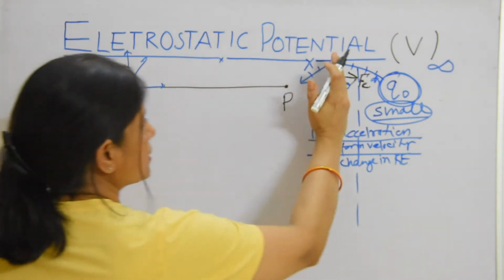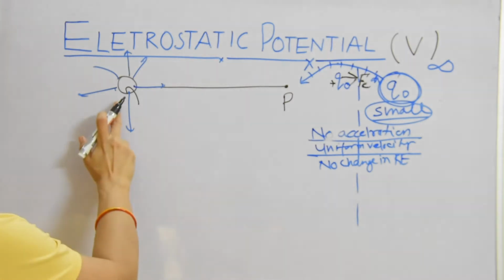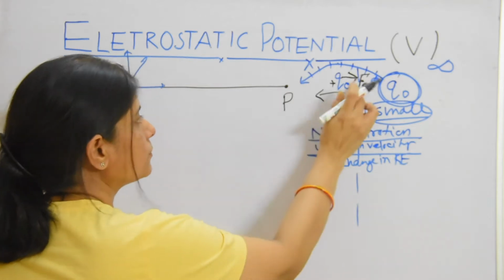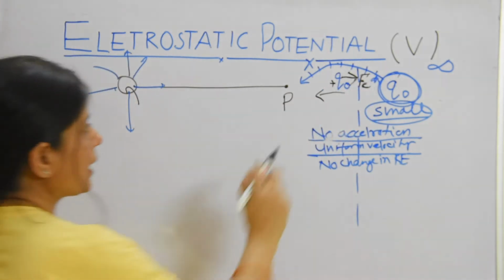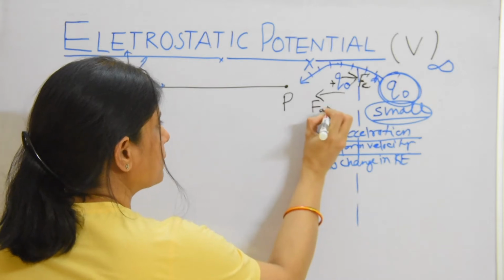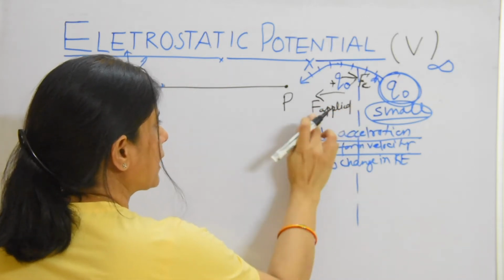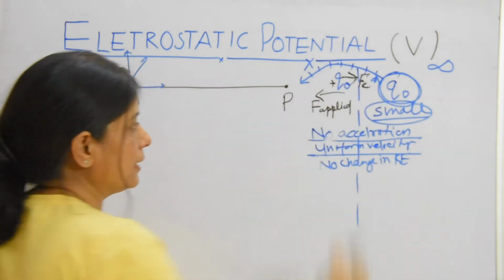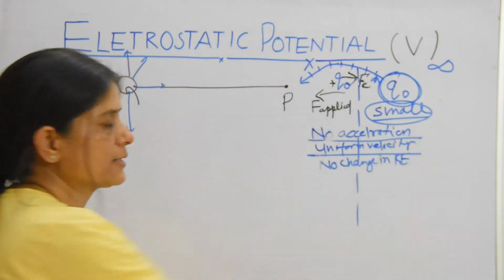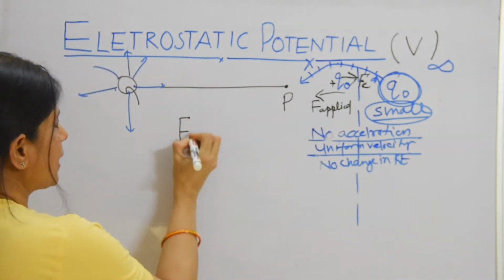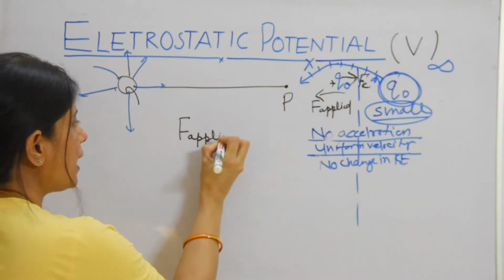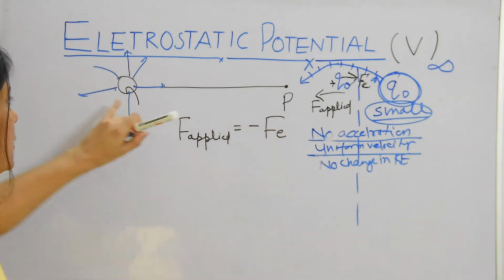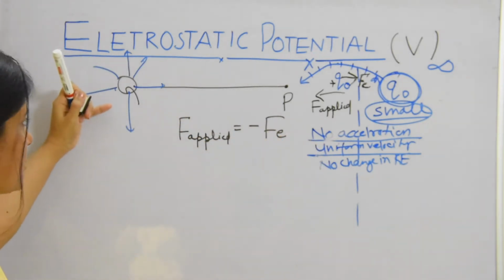But since this charge is being repelled by Q, again we have to bring this charge from this point to this point. So we have to apply one opposite force, that is F applied. We will apply this force opposite to this force Fe in such a way that there is no acceleration. This F applied force which we are applying is in the negative direction to the electrostatic repulsive force due to this capital charge, capital Q.